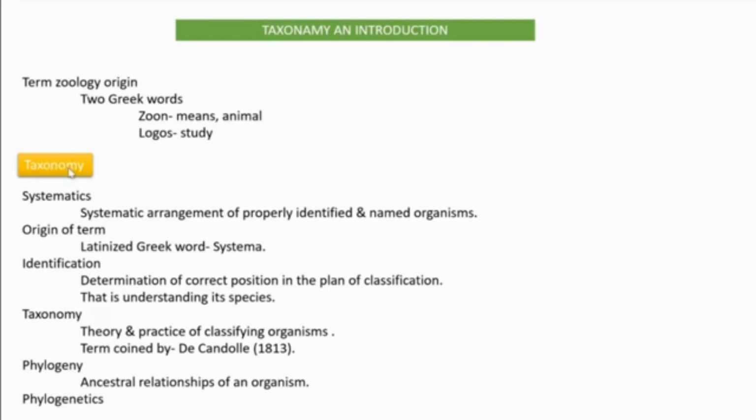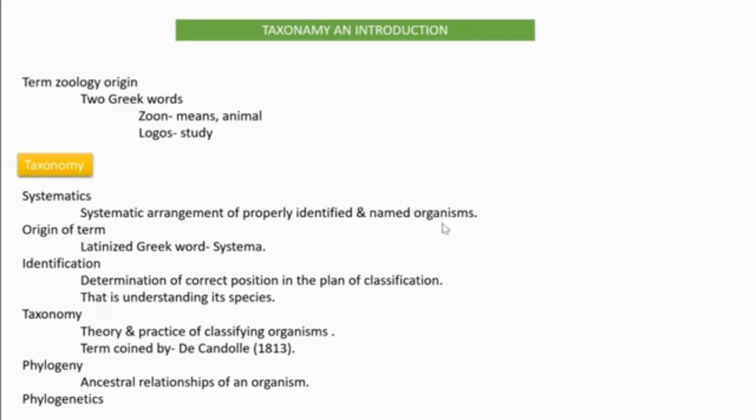Then we are coming to taxonomy. Under this heading, there are some terms we need to familiarize with. They are systematics. What is systematics? As the name implies, it is a systematic arrangement. Arrangement of what? Arrangement of properly identified and named organisms.